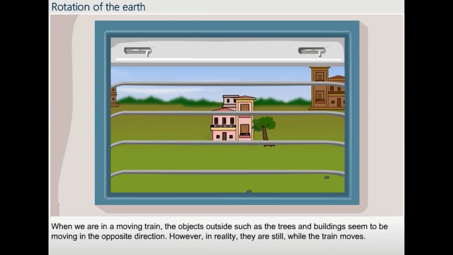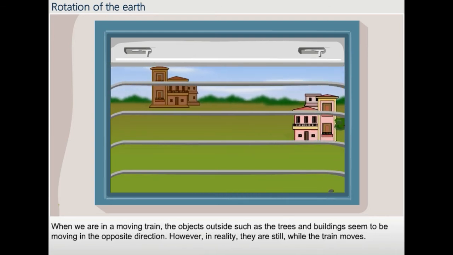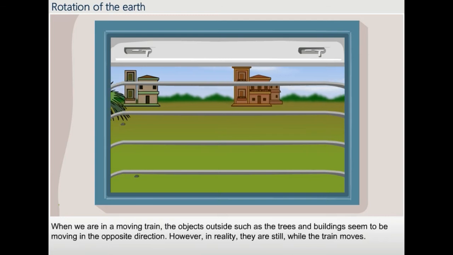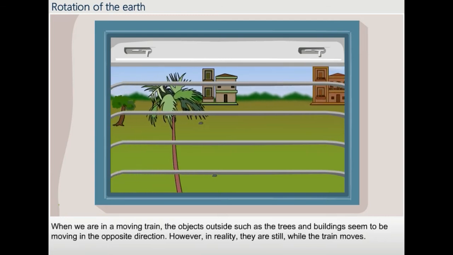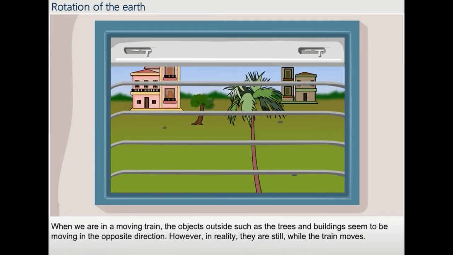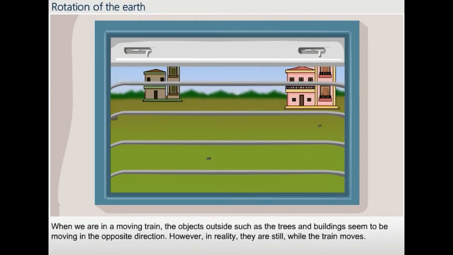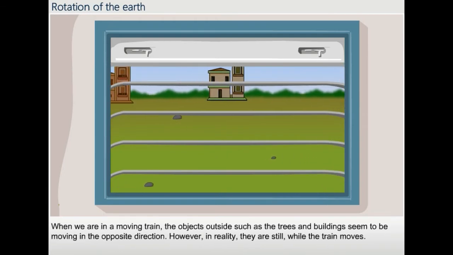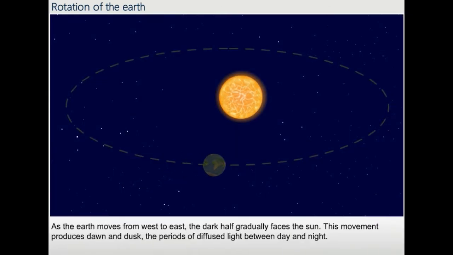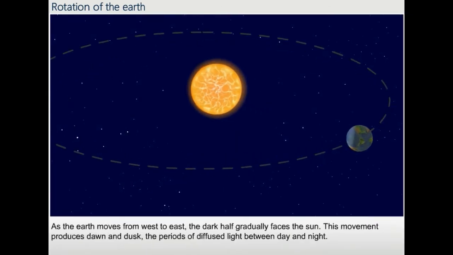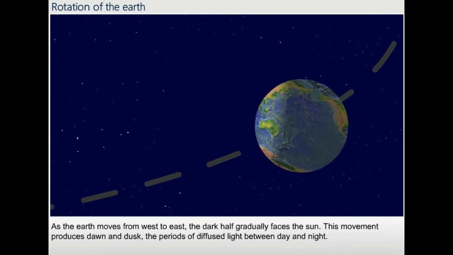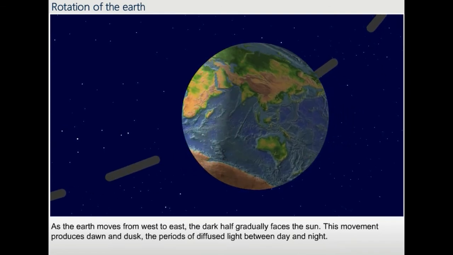When we are in a moving train, the objects outside, such as the trees and buildings, seem to be moving in the opposite direction. However, in reality, they are still, while the train moves. Similarly, the sun's position is fixed. It is the Earth that rotates from west to east.